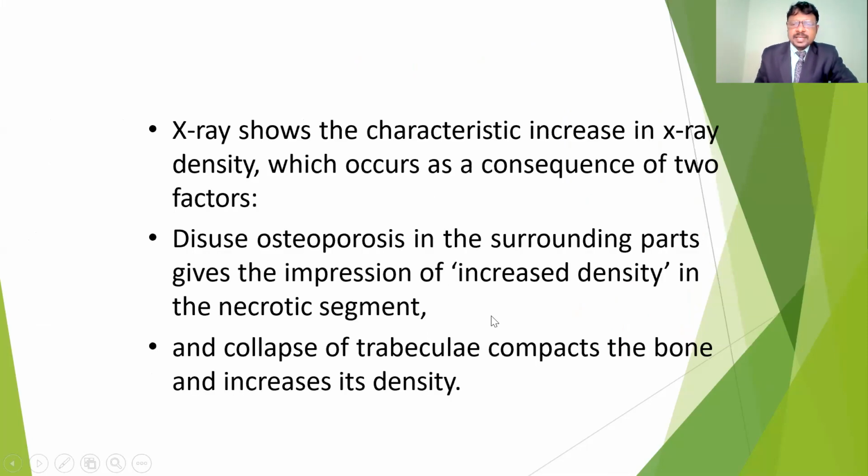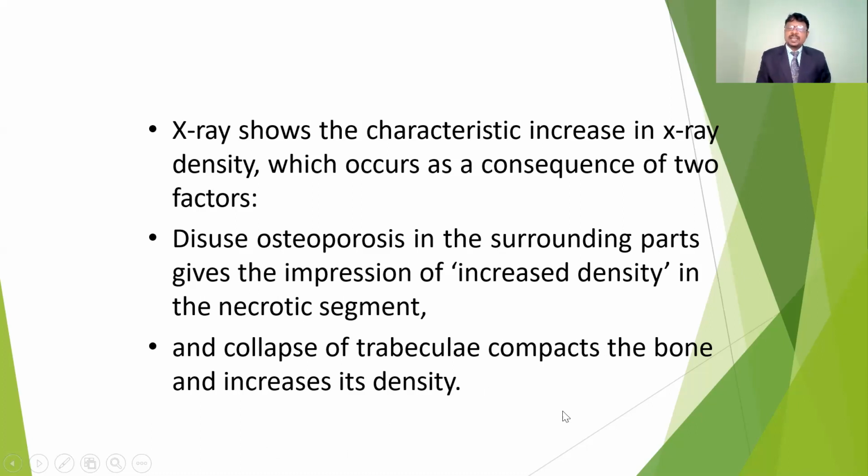If you see the X-rays, they show increased density, which occurs as a consequence of two factors. It is either because of diffuse atrophy or diffuse osteoporosis of the surrounding parts, giving the impression of increased density in the necrotic segments. So we can find this in the X-ray, where the density is increased. With this, we can easily find it in the X-ray, and also the collapse of the trabecular and compact bone and increased density.